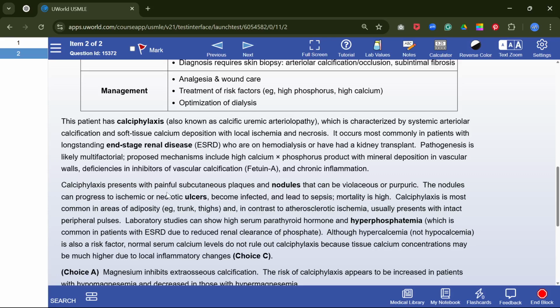Calciphylaxis presents with painful subcutaneous plaques and nodules that can be violaceous or pruritic. The nodules can progress to ischemic or necrotic ulcers, become infected, and can lead to sepsis, and mortality is high. Calciphylaxis is common in areas of adiposity like the trunk and thigh, in contrast to atherosclerotic ischemia, usually with intact peripheral pulses.